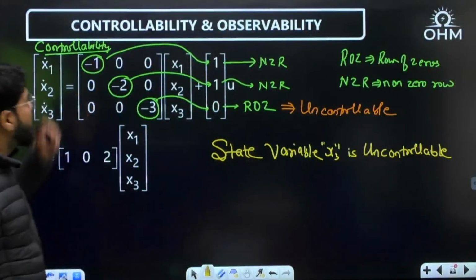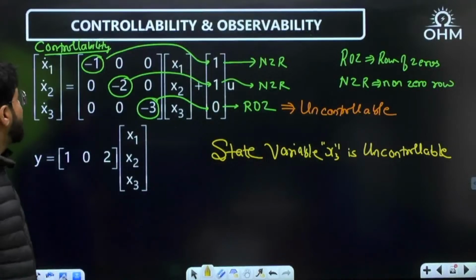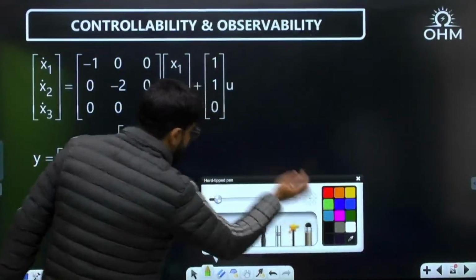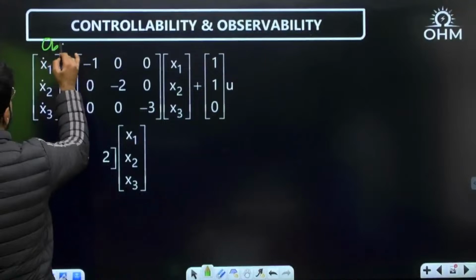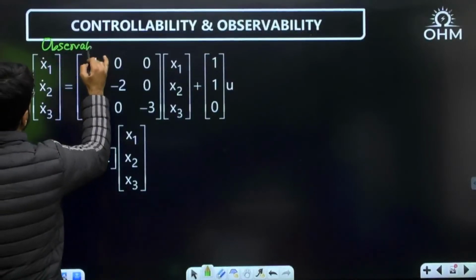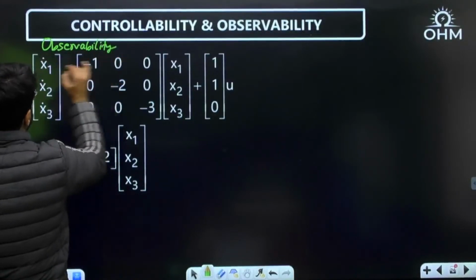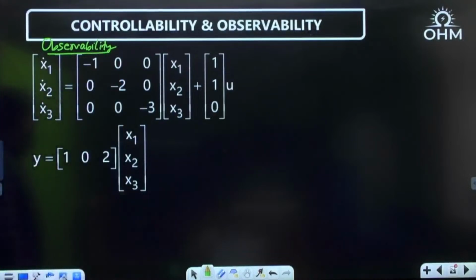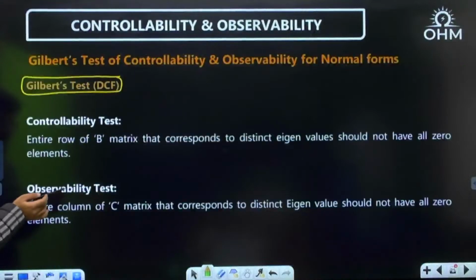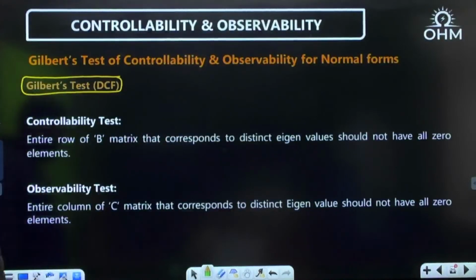Right now, this is only controllability. Now, let us go to the observability. Same data I have taken here, explaining observability separately. Now, what do I need for observability? Come to the observability test. Entire column of the C matrix.